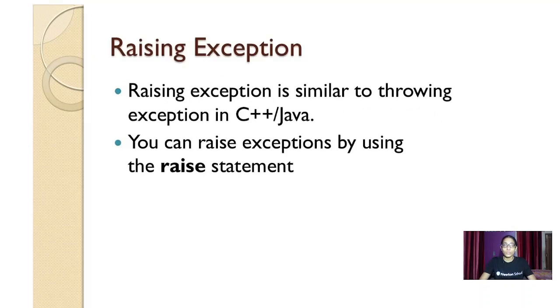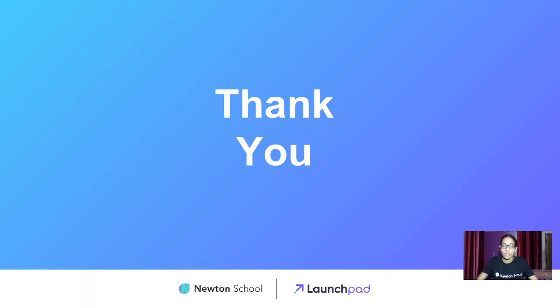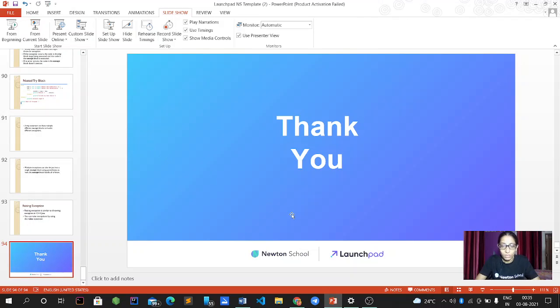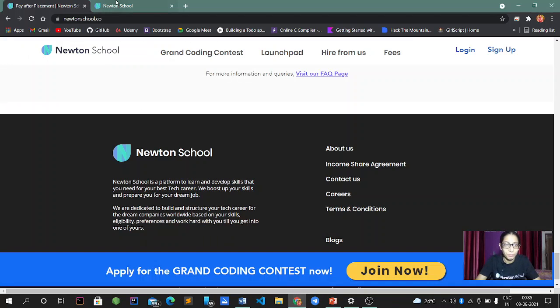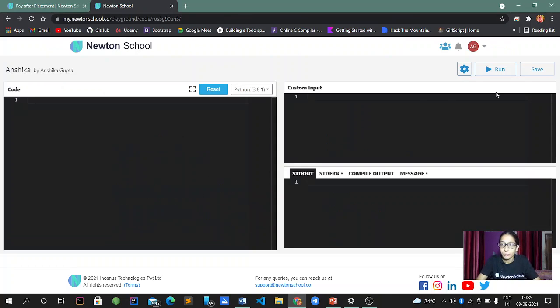So what happens when we use the raise function? The raise function is just similar to raising an exception or a raise statement, and instead of considering more of the nesting, the raise statement is simple and will execute the final output for us. Let's perform some programs in the Newton School editor. For exception handling we read about, and we tried also the try loop.